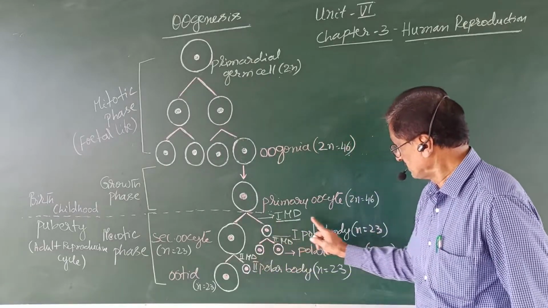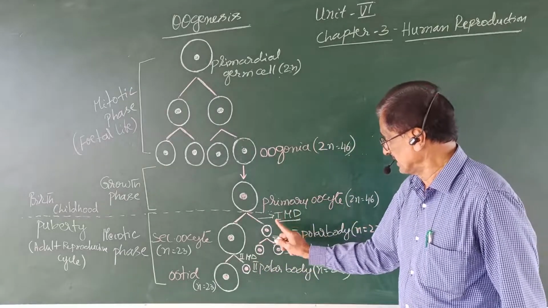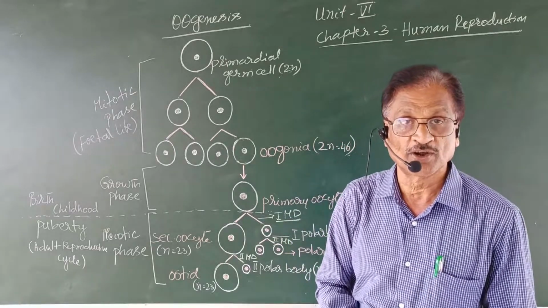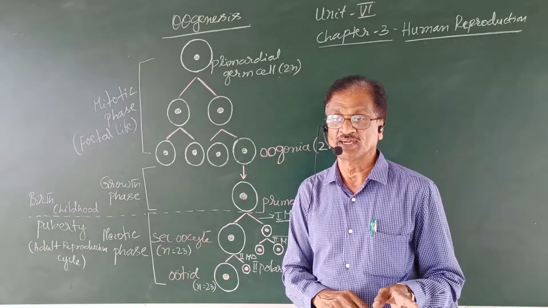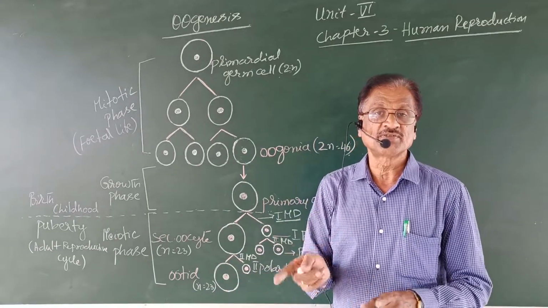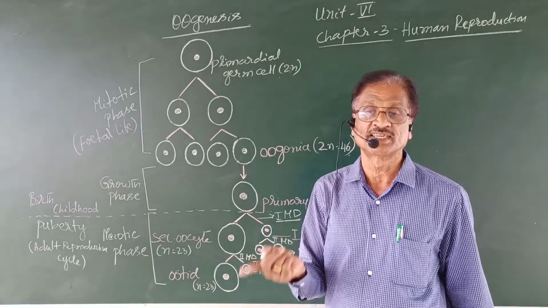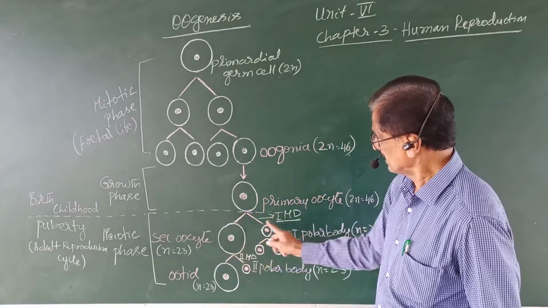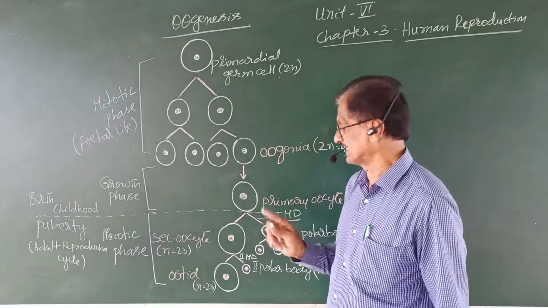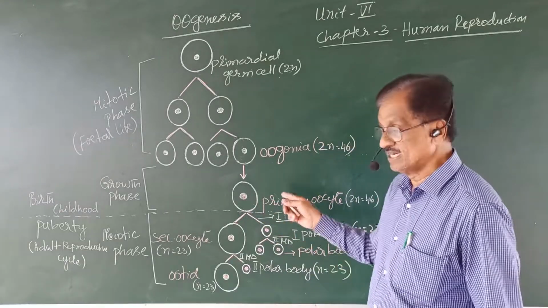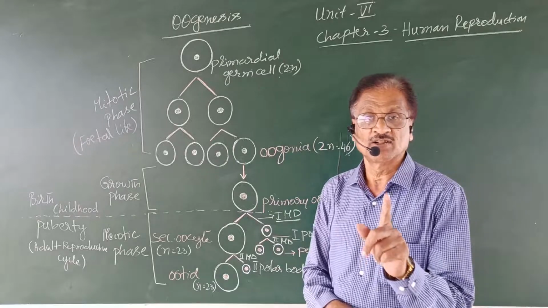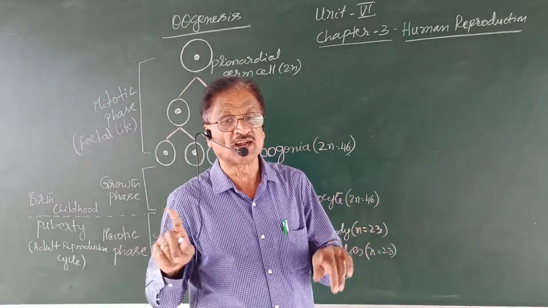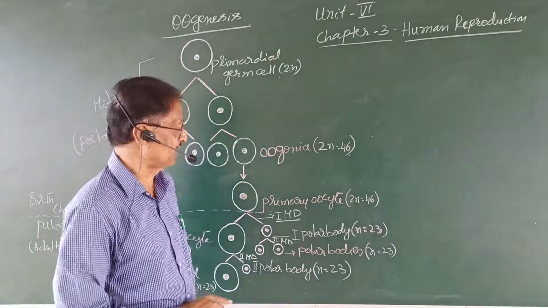Similarly, the first polar body by second meiotic division forms two polar bodies which are haploid. Polar bodies can also be referred to as polocytes. So as a result of the first and second meiotic divisions, ultimately one larger cell called the ovum and three smaller cells called polar bodies are formed.